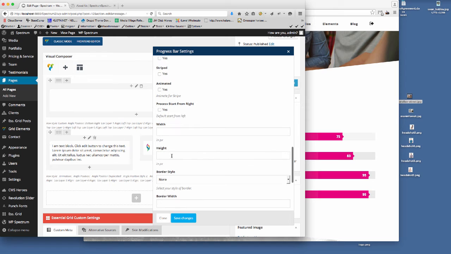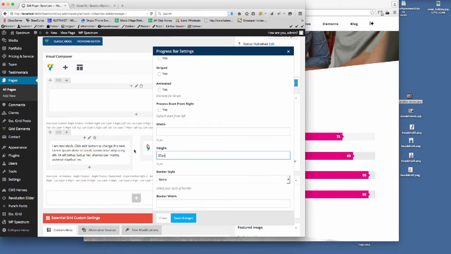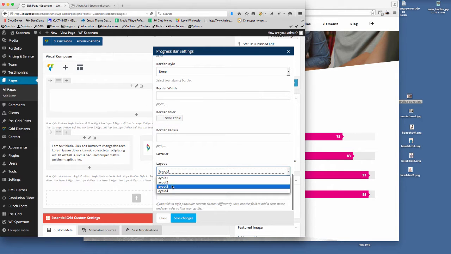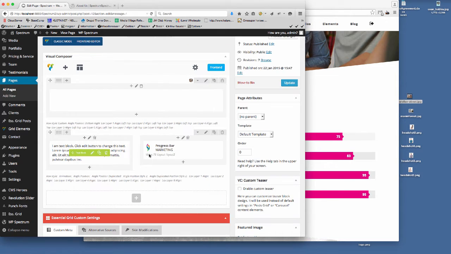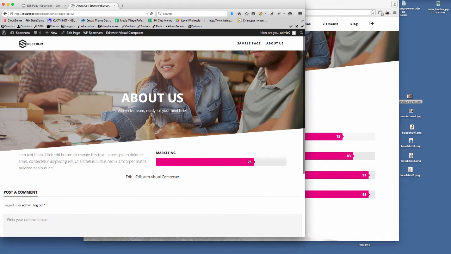And then we just need to choose these here. The height of this progress bar is 33 pixels, so you can choose the different heights of how you want this to display. The only other thing we need to choose is the layout. We have 4 different layouts, but it's layout 2 that I want to use, and you can play around with these and choose the different layouts. So if I save that, and update this now, and then refresh the page, we'll start to get everything in there.